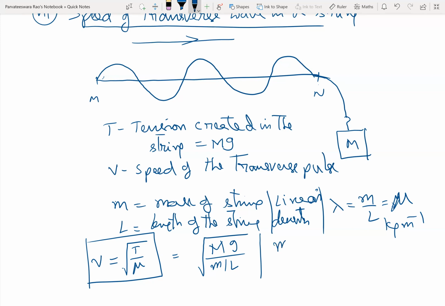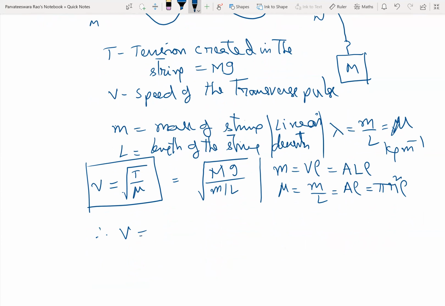Now, the mass of the wire can be written as volume into density. So volume is cross-sectional area multiplied by length, into rho. So mu can be written as M by L, that is, L will cancel, A into rho. A, because the wire has a circular cross-section, is pi r square, so mu is pi r square rho.